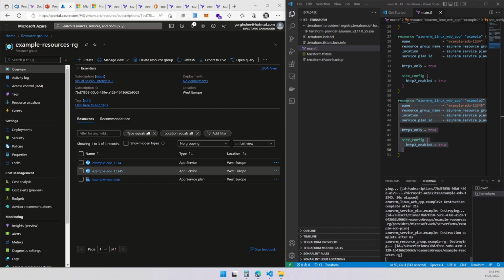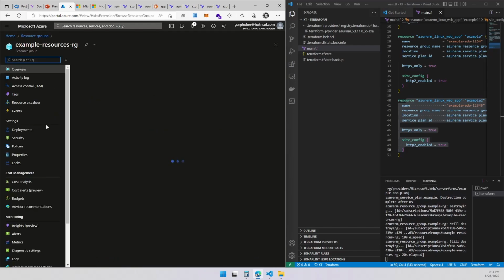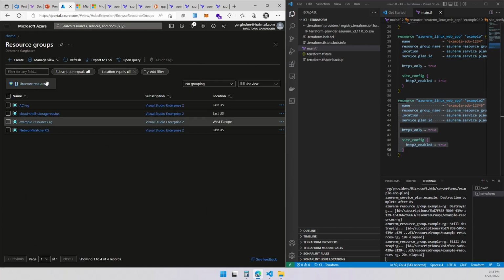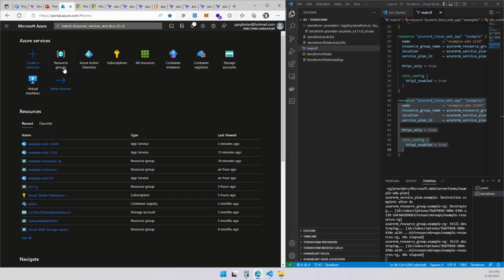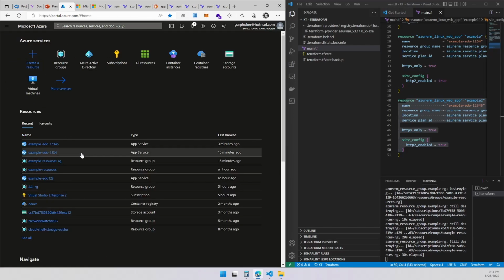Okay, I'm back. I just want to show you it's still destroying stuff. It's still in progress. I wanted to refresh to see if something is gone. It started taking away stuff. See, this one is already gone. Now we're going to take away the plan. Eventually, the plan is gone. So the only thing we got left is the resource group, example resource RG. And it should be gone in a minute. Let's see if that happens. So it took around a minute maybe to delete everything. So very efficient on this one.